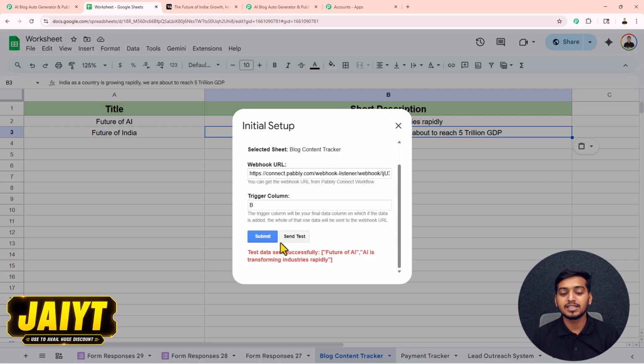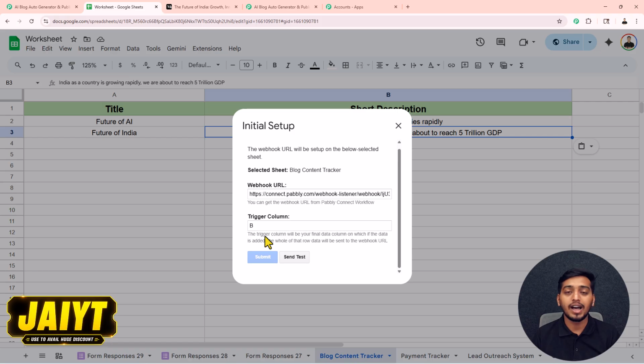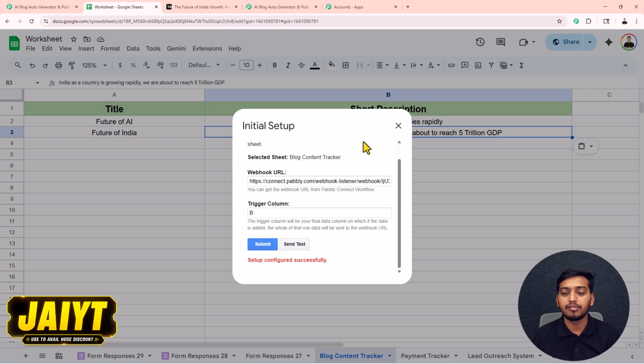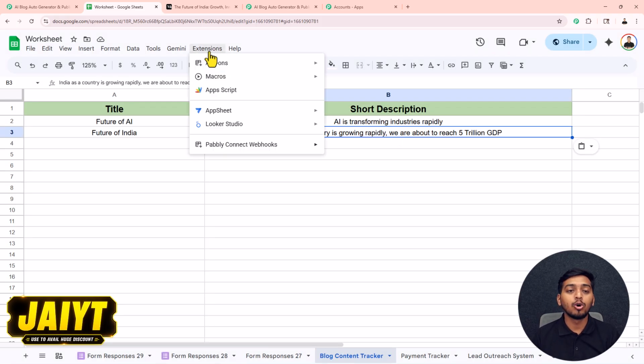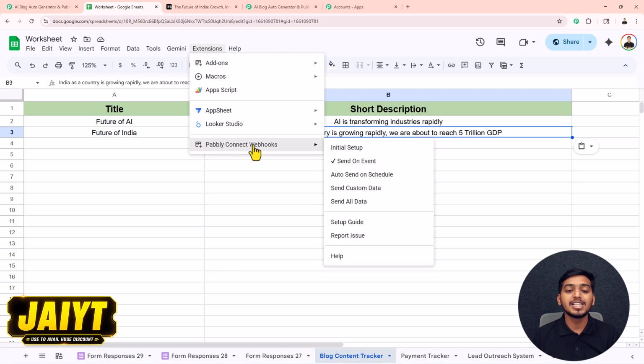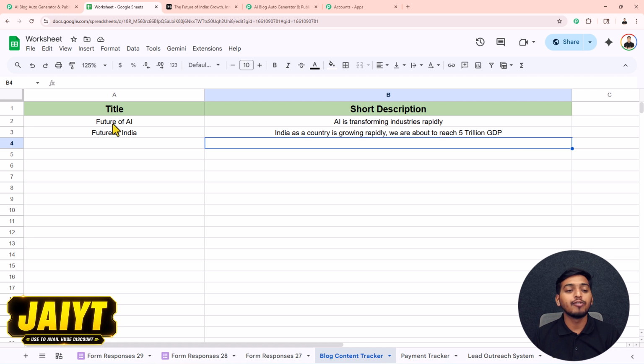Here it is sent successfully. Now we just have to submit our configuration. After submitting your configuration, make sure that you go back again on this extension inside this Pabbly Connect webhook, click on this send on event. After this, instantly whenever you will add a new row, that particular detail will automatically get sent to your Pabbly Connect account without your manual interference.